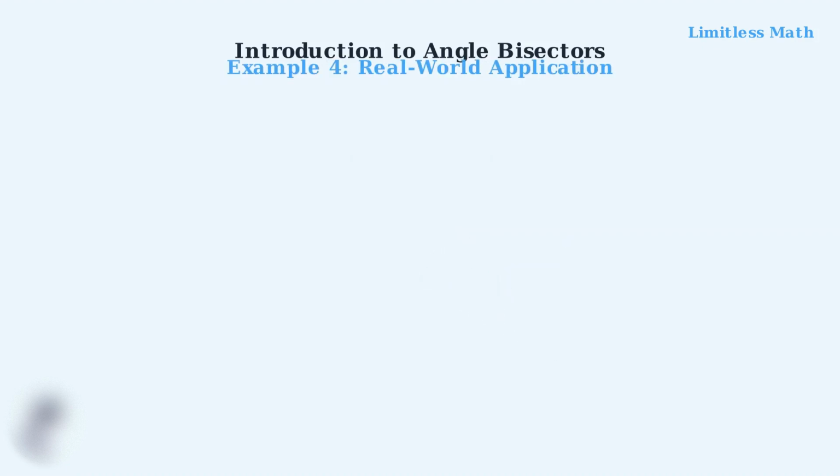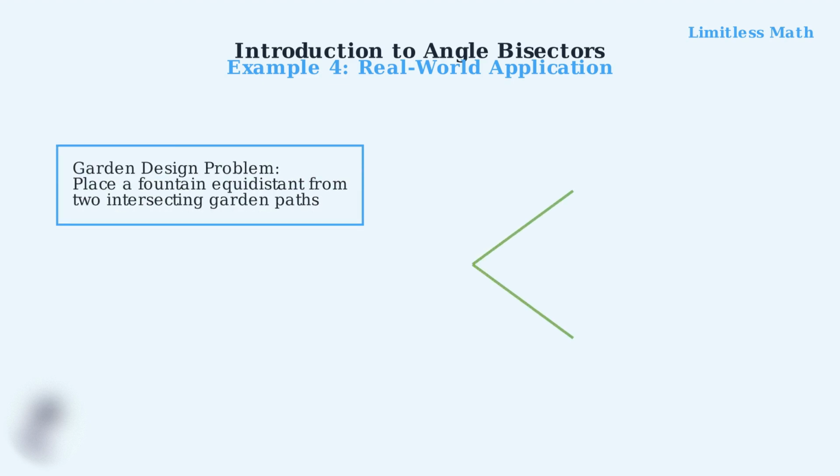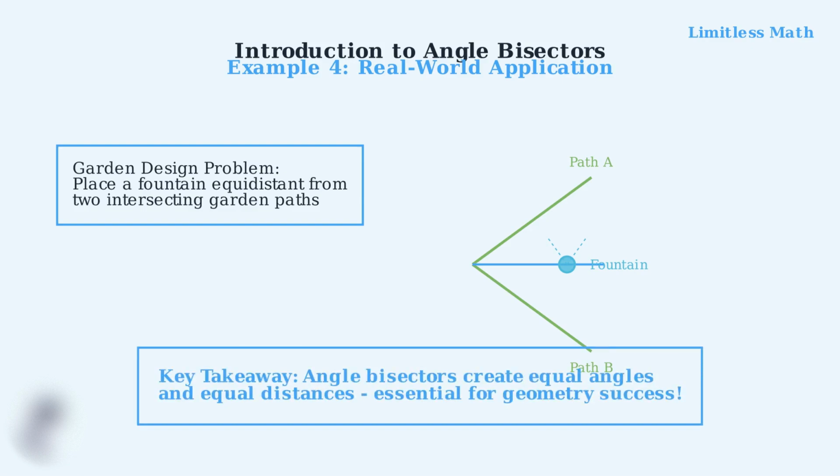Our final example shows how angle bisectors appear in real life. Imagine you're designing a triangular garden and want to place a fountain equidistant from two garden paths. We have two garden paths meeting at an angle. To place the fountain equidistant from both paths, we need to find the angle bisector. The angle bisector shows us exactly where to place the fountain. Any point along this line will be equidistant from both garden paths, ensuring the fountain is perfectly positioned. This demonstrates the practical power of angle bisectors in design, architecture, and engineering. Understanding these concepts will help you excel in geometry and see mathematics in the world around you.